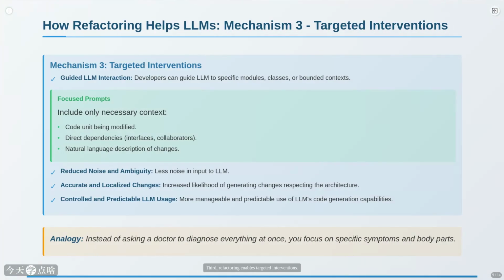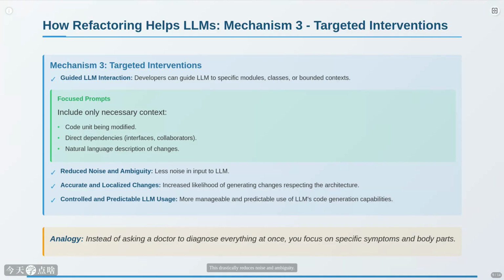Third, refactoring enables targeted interventions. Instead of dumping a massive unstructured codebase into the LLM, we can guide it to work on specific modules, classes, or bounded contexts. The prompts become much more focused, just the code unit needing change, its immediate dependencies, and the desired modification.